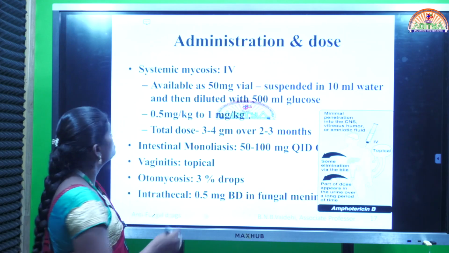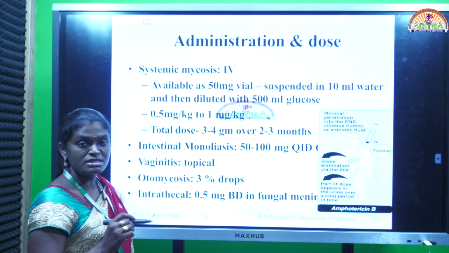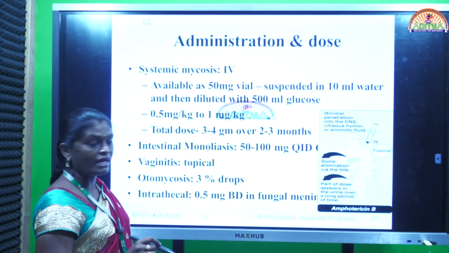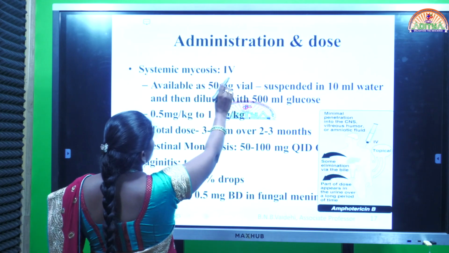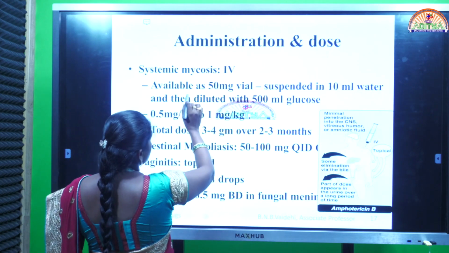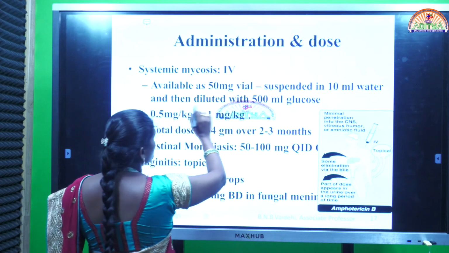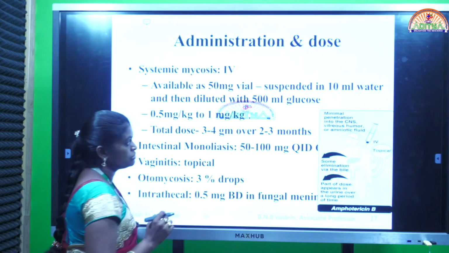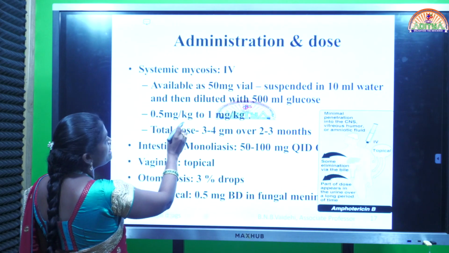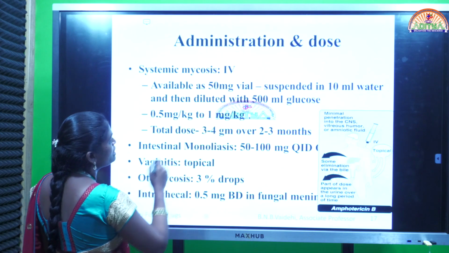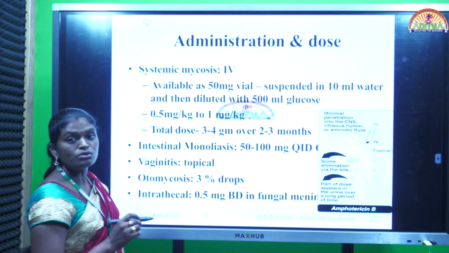Administration and dose. For systemic mycosis, depending on the type of infection, the dose is formed and varied. For systemic mycosis, the drug can be given by IV route. It is available as a 50 mg vial and it is suspended in 10 ml water and then diluted with 500 ml glucose. The dose is 0.5 milligram per kg body weight to 1 milligram per kg. The total dose is 3 to 4 grams over 2 to 3 months.